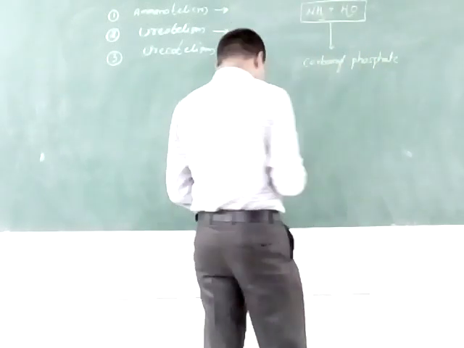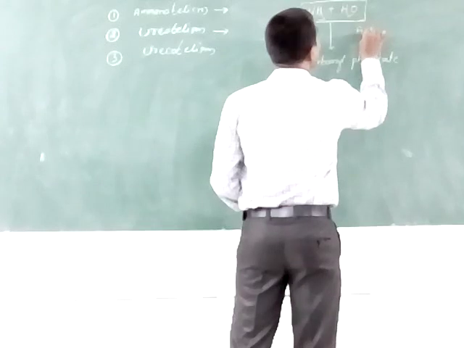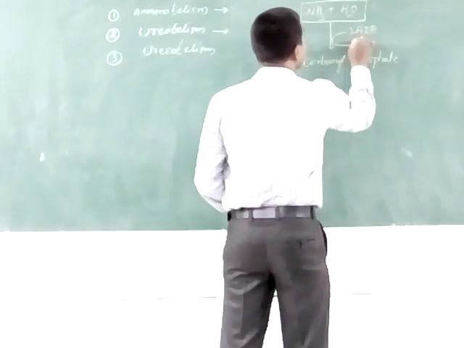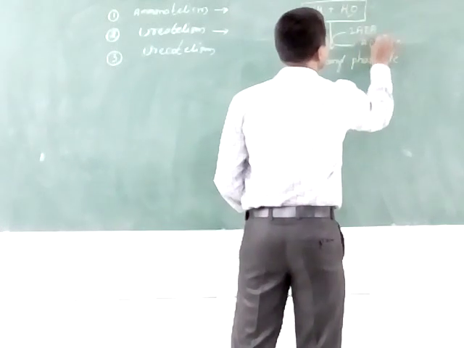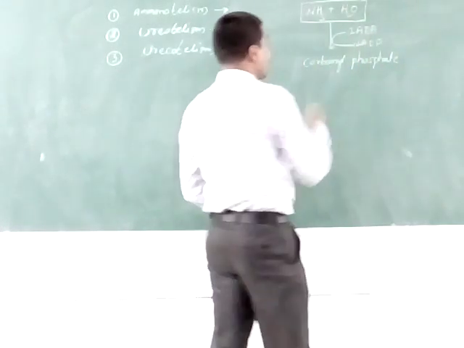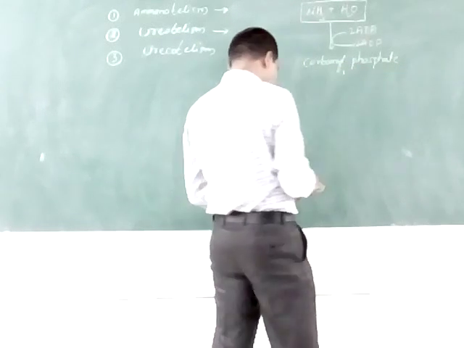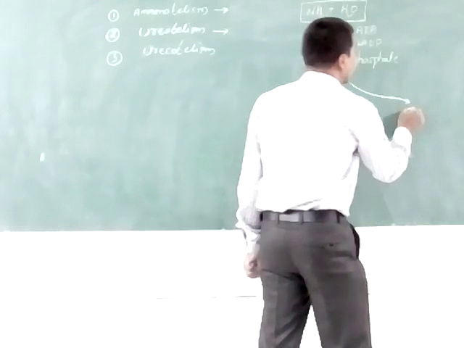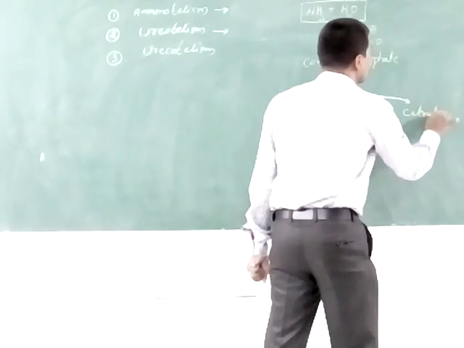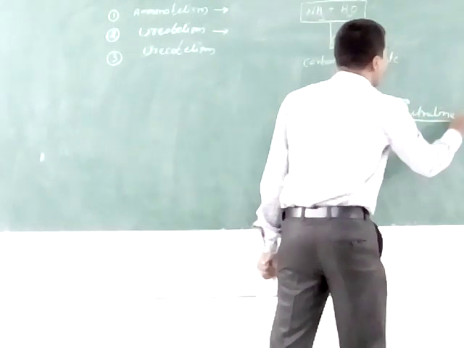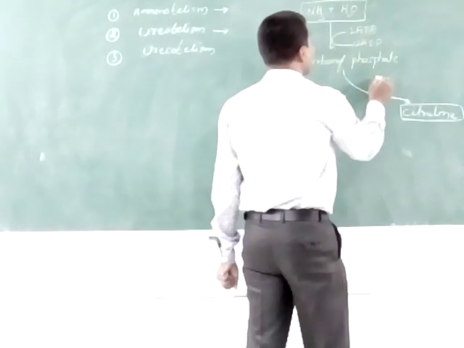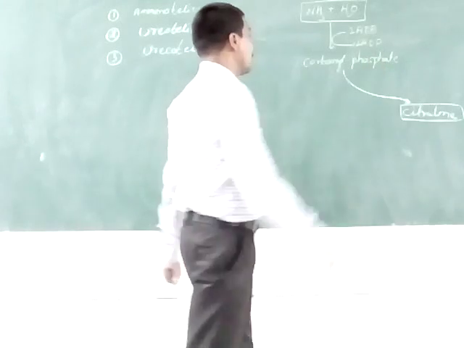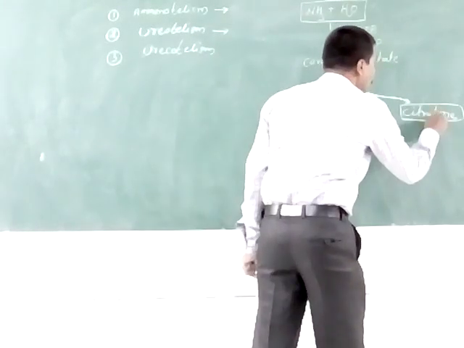Carbamyl phosphate takes 2 ATP to 2 ADP. This is the carbamyl phosphate phosphorylation. The carbamyl phosphate is converted to citrulline. Citrulline is then converted to